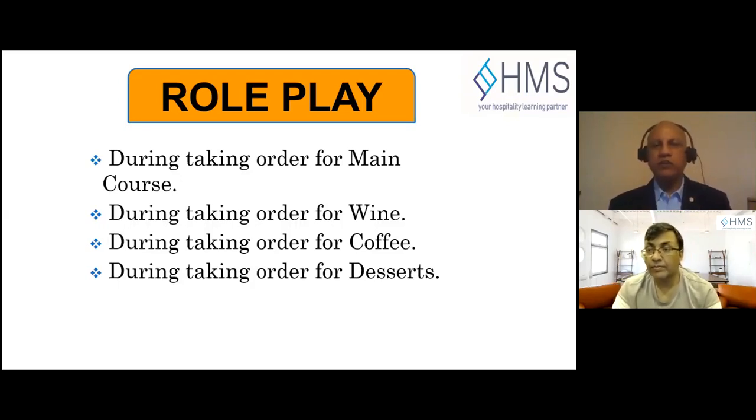Further, during taking the order of wine, once you have done the food order, this is the time for you to present a wine card. In the wine card, you can also highlight if there is any special seasonal wine during this time. Or if you have received any special wines, you will say to the customer, sir, during this time we have received a new consignment. We got only 36 bottles available of this wine. I have a display available. Even if you want a sample, I can provide you some.